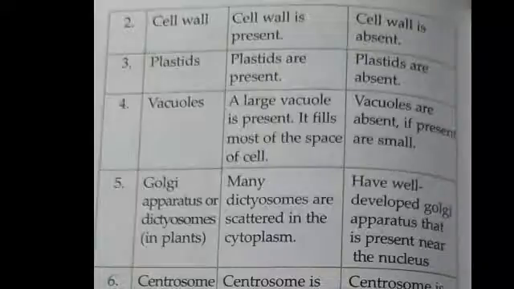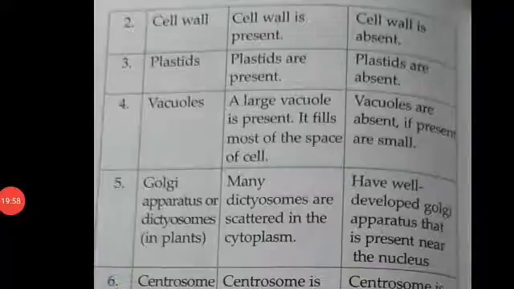Students, we have discussed the prokaryotic and eukaryotic cell differences in the previous videos, isn't it? Just let me recapitulate. On the basis of their nuclear organization, the cells have been classified into two types, Nana. What are those? Prokaryotic cells and eukaryotic cells. Pro means primitive in Greek, karyon means nucleus.